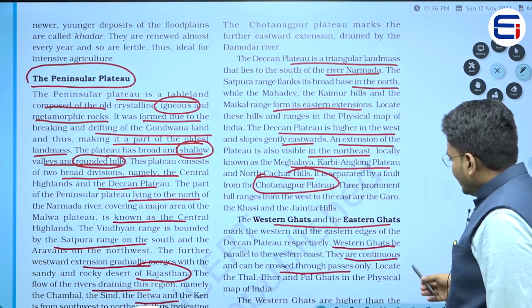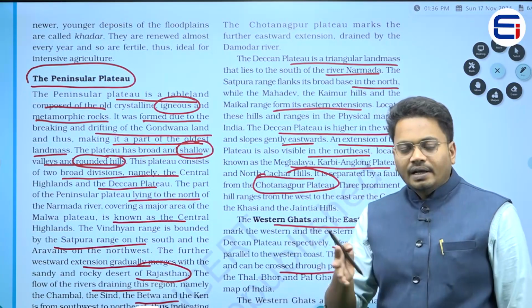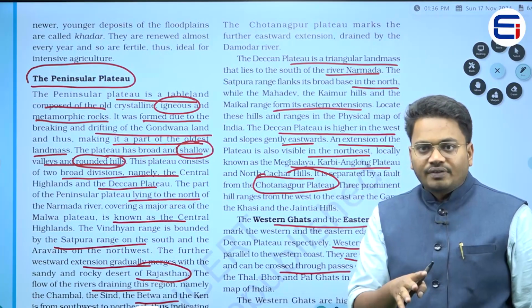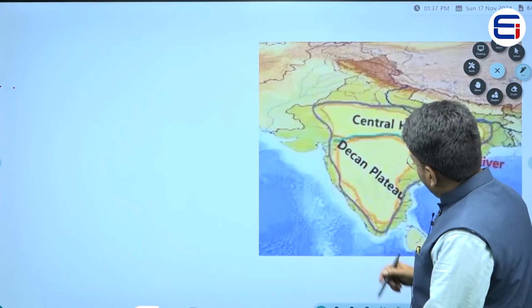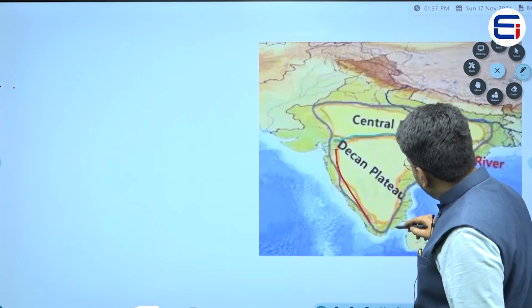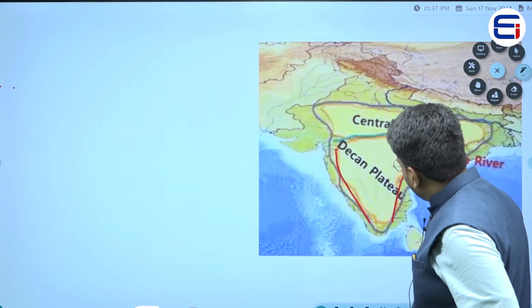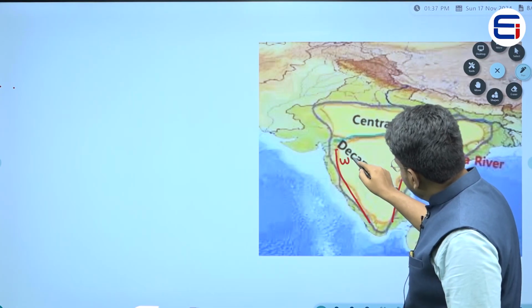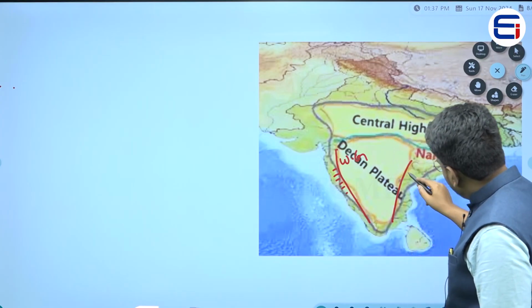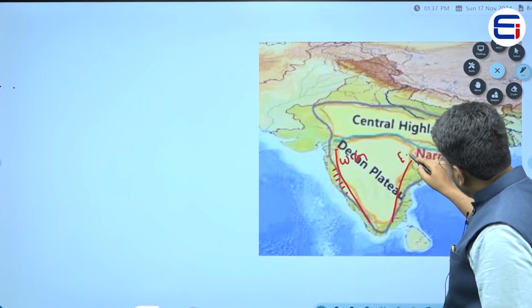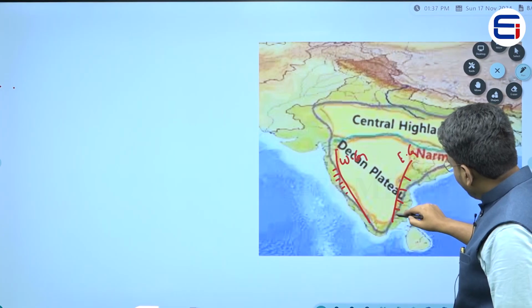If you see this picture, you can easily understand that here we have the Western Ghats and here the Eastern Ghats. The Western Ghats are parallel to the west coast, and the Eastern Ghats are parallel to the eastern coast.